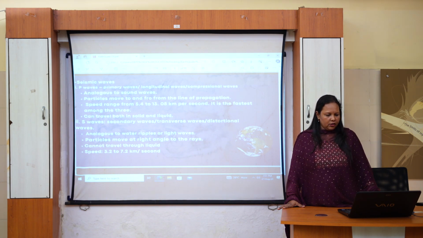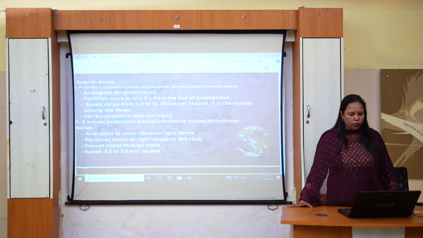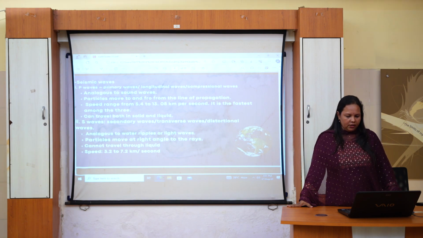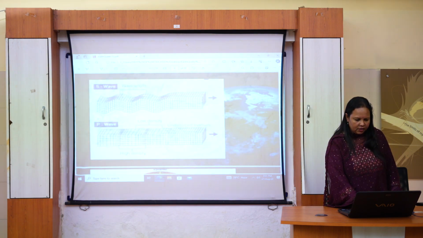The next wave is the S waves. S waves are secondary waves, transverse waves or distortional waves. These waves are analogous or similar to water ripples or light waves. Particles move at right angles to the rays, and they cannot travel through liquid. The speed is 3.2 to 7.2 kilometers per second. So, here in the diagram we see how the S waves travel. It travels in the form of waves.